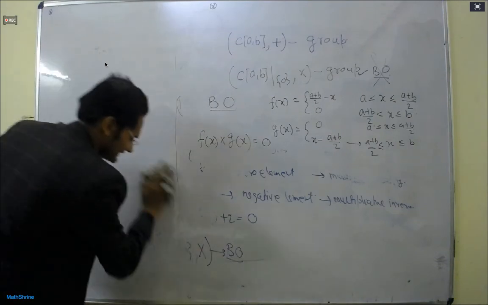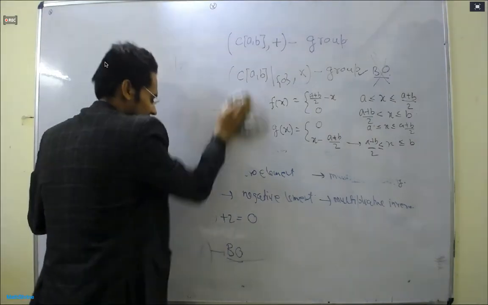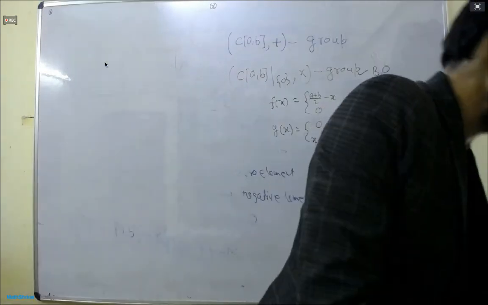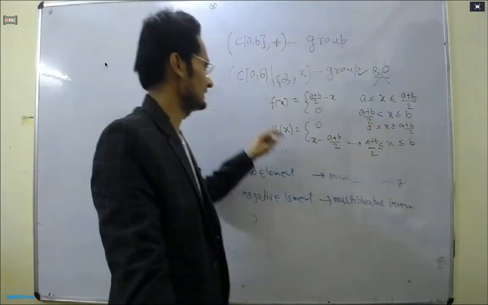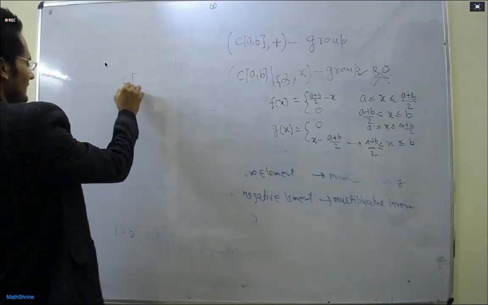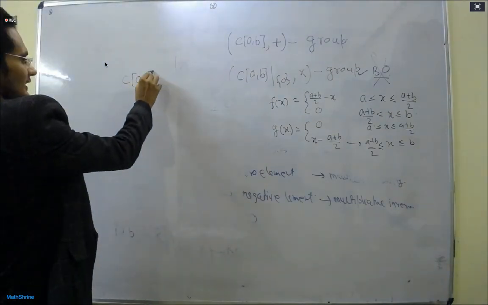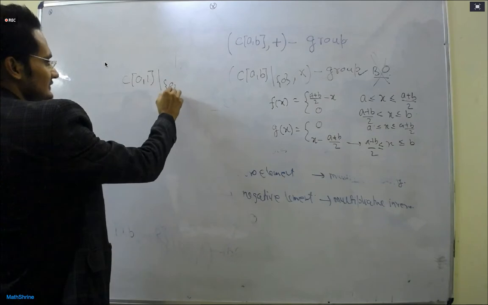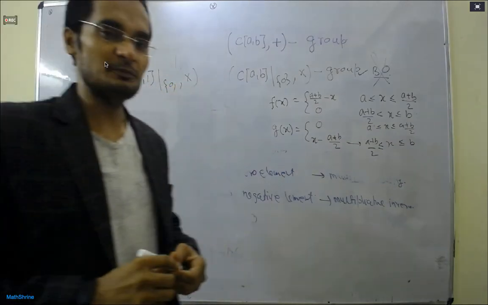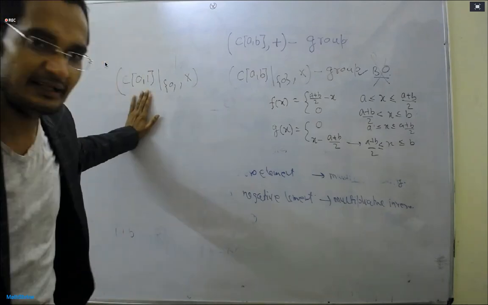Here it is modern algebra, but you will say, without loss of generality, suppose A is equal to 0, B is equal to 1, then it will come out as 0, comma 1. Once we have 0 and 1, it is very easy to write this number, right?